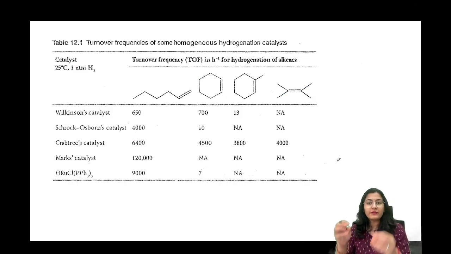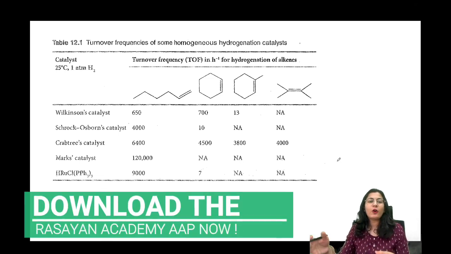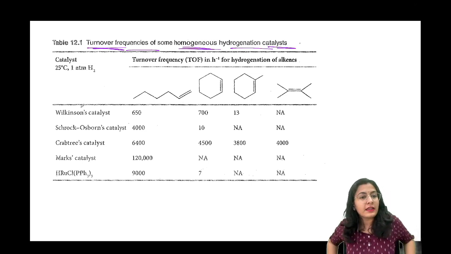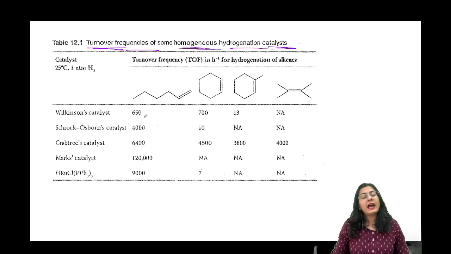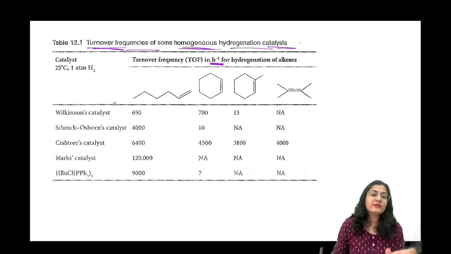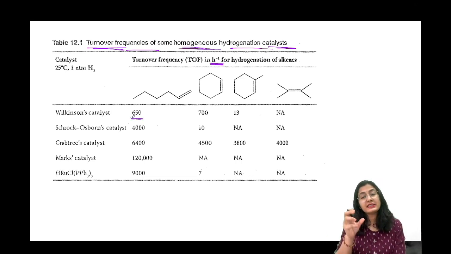Now, first of all, we are discussing the reactivity of different catalysts with respect to different compounds. First thing, ये देखो turnover frequency of some homogeneous hydrogenation catalyst. Now you know what is turnover frequency. So when I'm saying कि Wilkinson's catalyst है and Wilkinson's catalyst, देखो turnover frequency यहाँ पे per hour में लिया गया है, it's per hour. So if I'm taking this simple first terminal alkene, so for this Wilkinson's catalyst is 650. That means कि 650 molecules it is going to do the reduction hydrogenation in 1 hour.